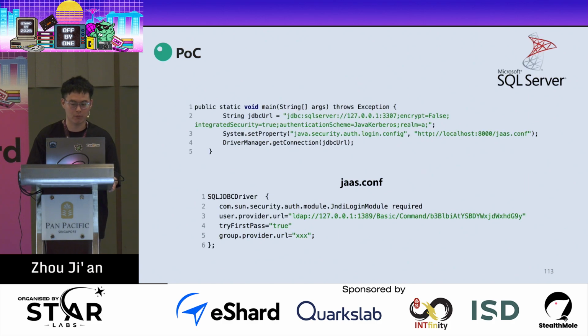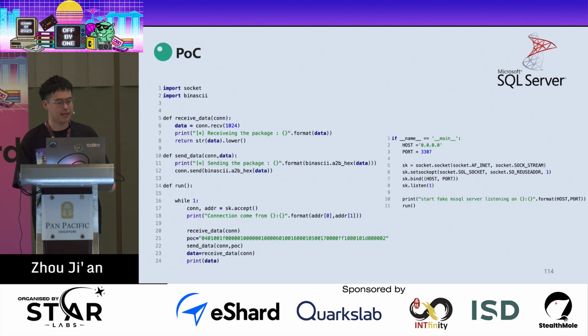So here is the PoC of the Microsoft SQL Server JDBC driver. And here we need some modification of the JDBC URL. We need to set something like encrypt to false or authentication scheme to JavaKerberos. And then we need to modify the name of the JAAS config. And this is our evil Microsoft SQL Server. And here, just like the previous bug, we just return some payload to let the client use the specified authentication method.